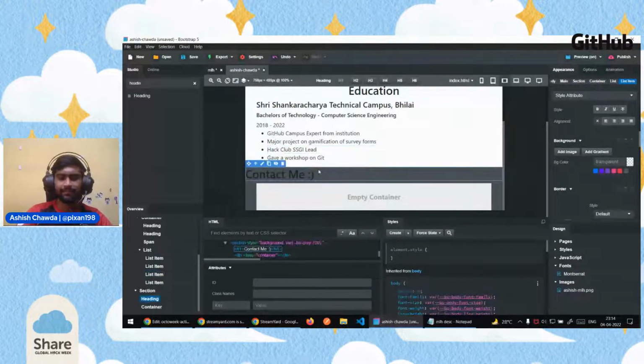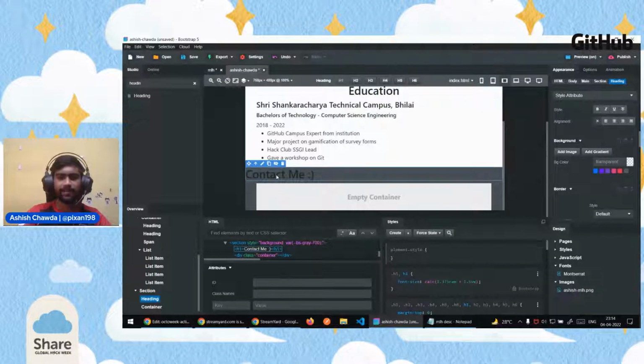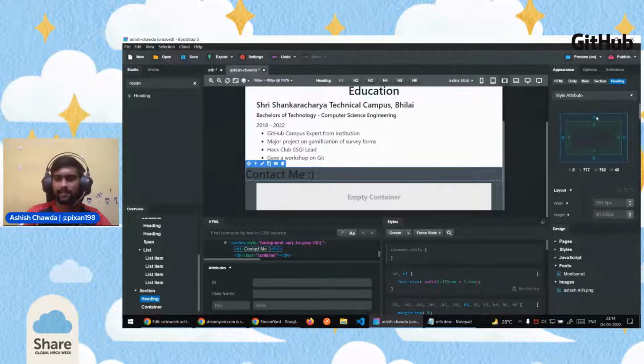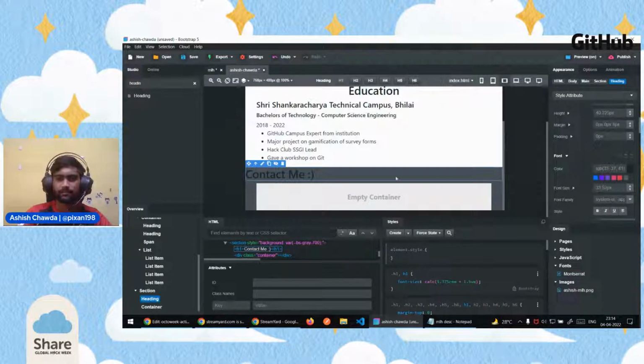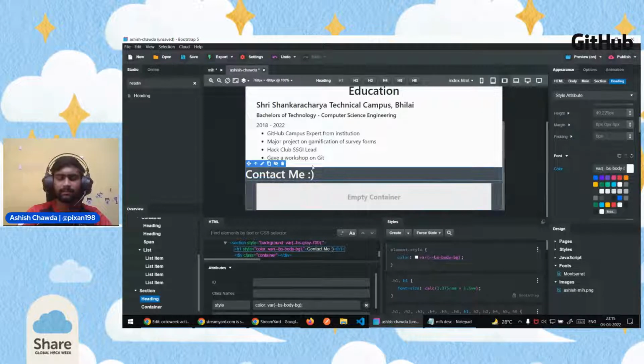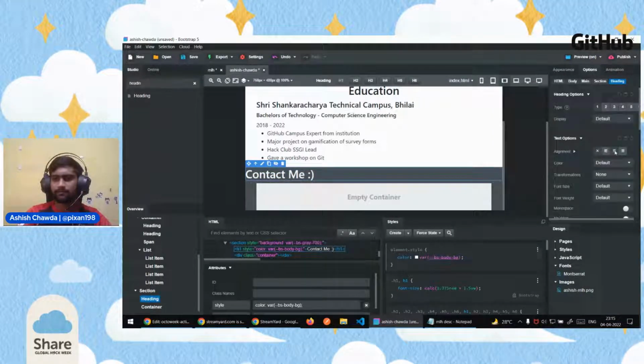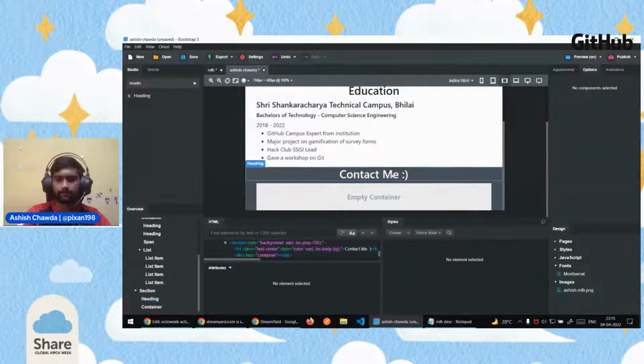Currently the heading is left aligned and also it is black. So we want to change two things here. One is the alignment of this heading and the other is the color. The first thing, which is color, can be changed inside appearance. In the appearance, go to font, and in the color you can change to maybe white. White looks pretty good. It has a great contrast with the dark gray, so it is looking good now. And let's then align it center. So I have center aligned it. Yeah, it is looking good to me.